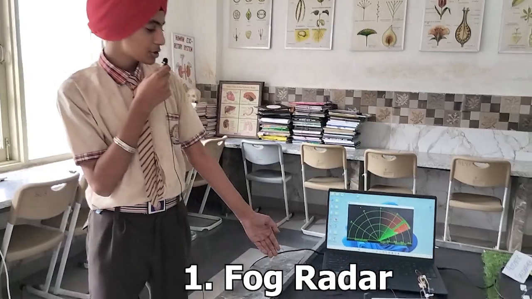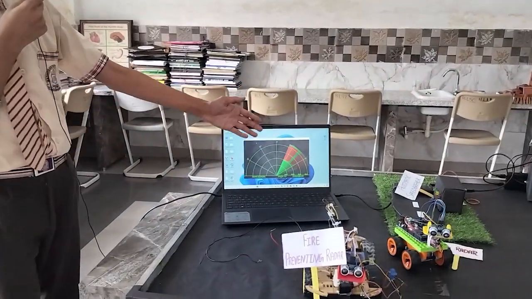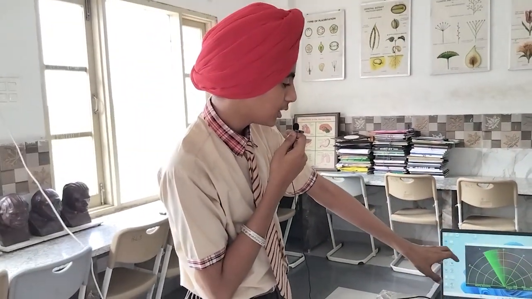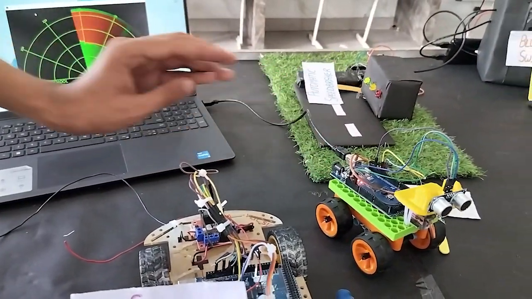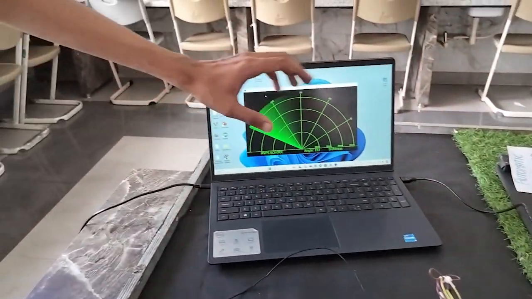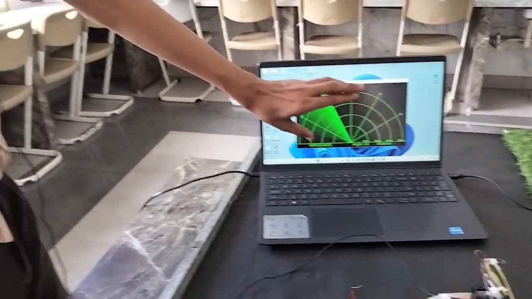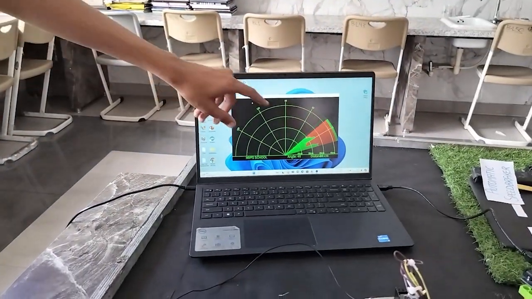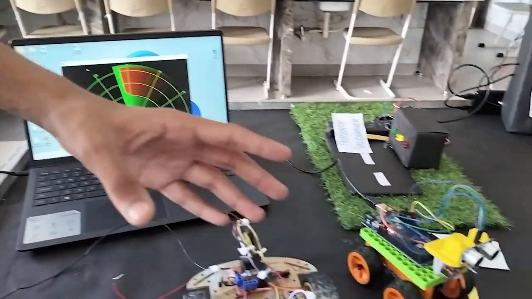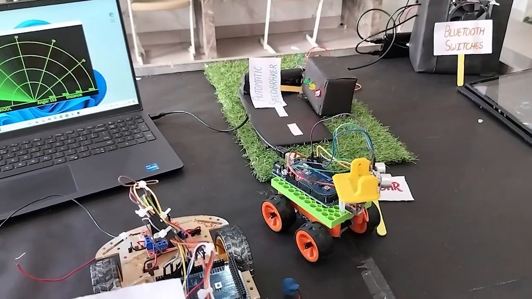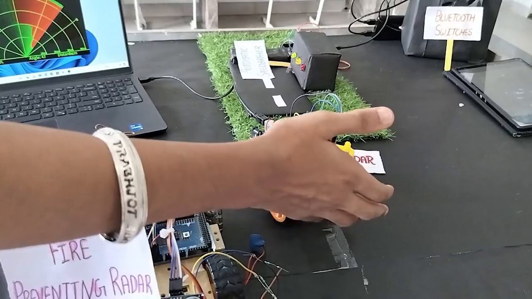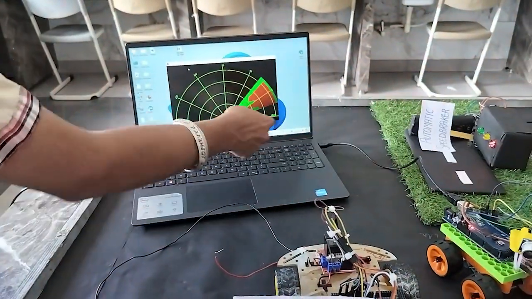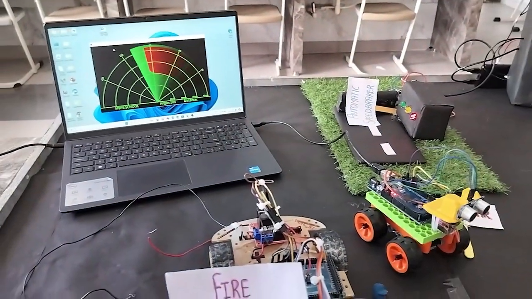Here comes our first project. This is the fog radar. As you can see, it is a radar-based concept where our ultrasonic sensor is rotating with the help of a servo motor. We have coded it like that. All the readings will be shown on our laptop screen. It can also be an instrument cluster of the car. This rotation shows the rotating of the servo motor and ultrasonic sensor. If I put any obstacle, suppose this is a car coming from the front, it will give a reading and also show at what distance the car is.